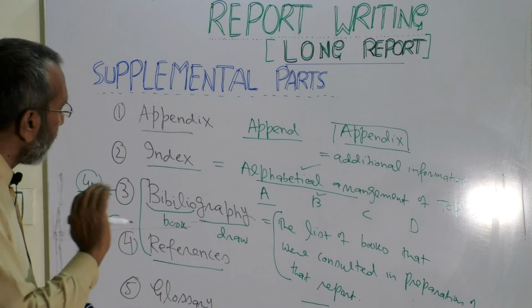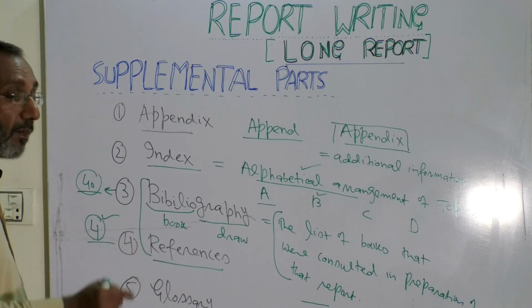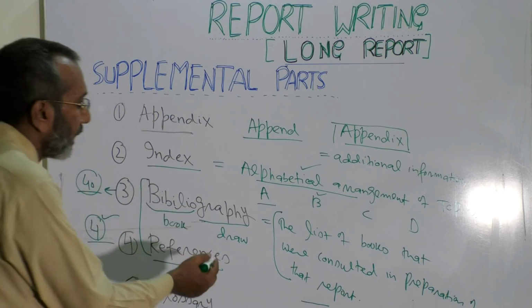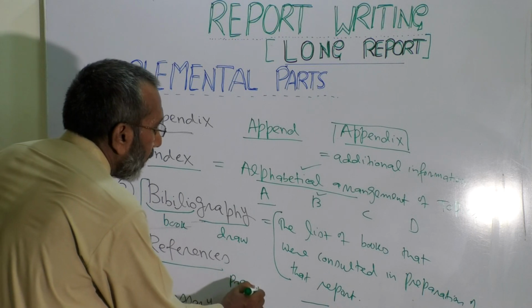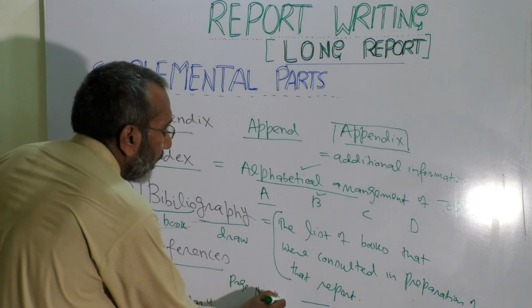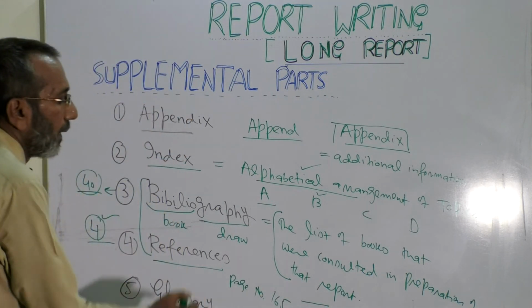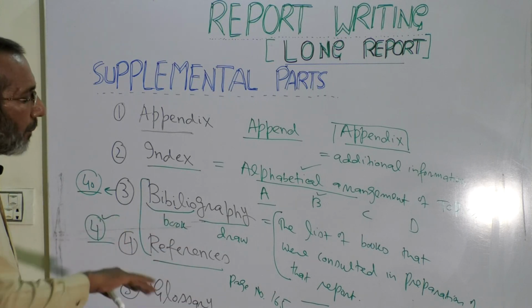In the case of reference, you don't just mention the book, you mention the very page of that book. Suppose you say this thing has been mentioned on page number 165, the name of that book and page number, or somebody says chapter number 1, page number, as